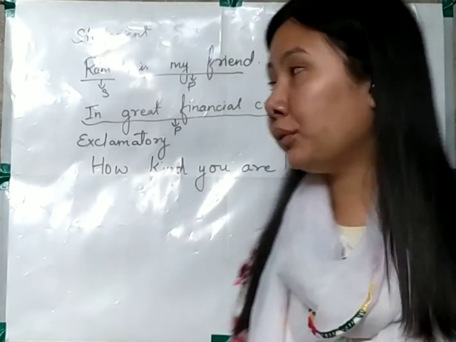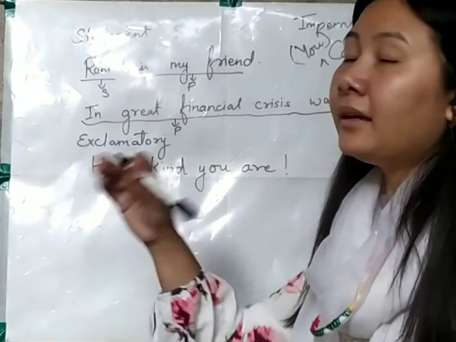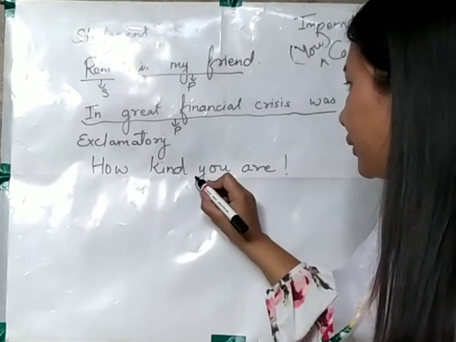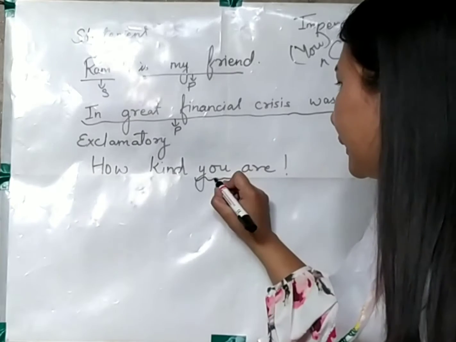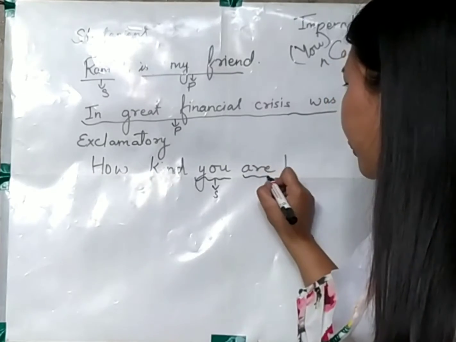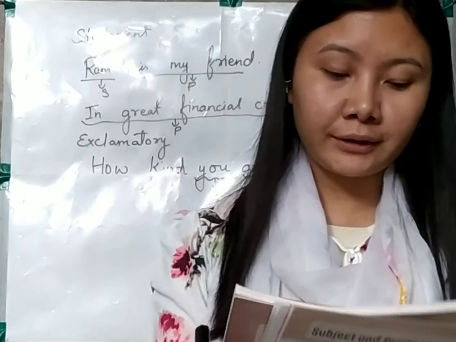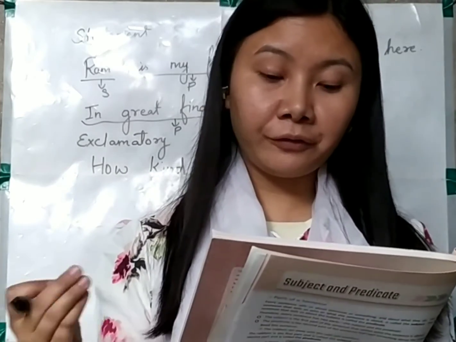Over here you need to know that in an exclamatory sentence, the subject comes in the middle. You can see the subject mentioned is you, and it is followed by the verb. If you look at your book, it's written that the subject does not come first in an exclamatory sentence. This is something you need to keep in mind.